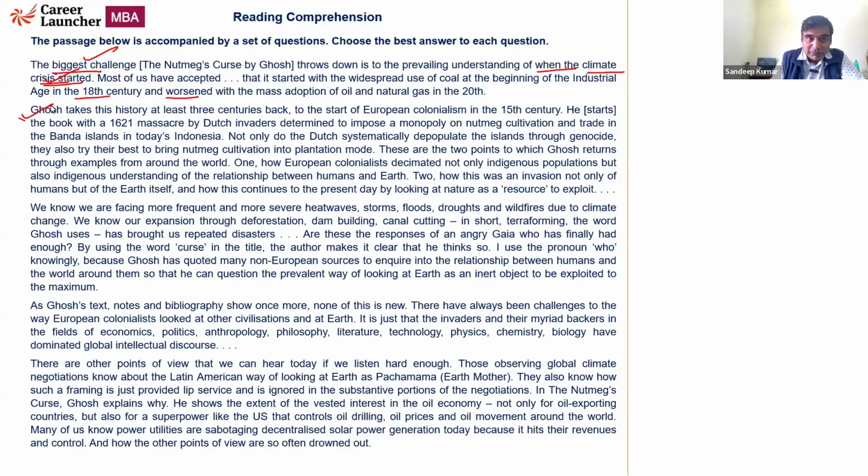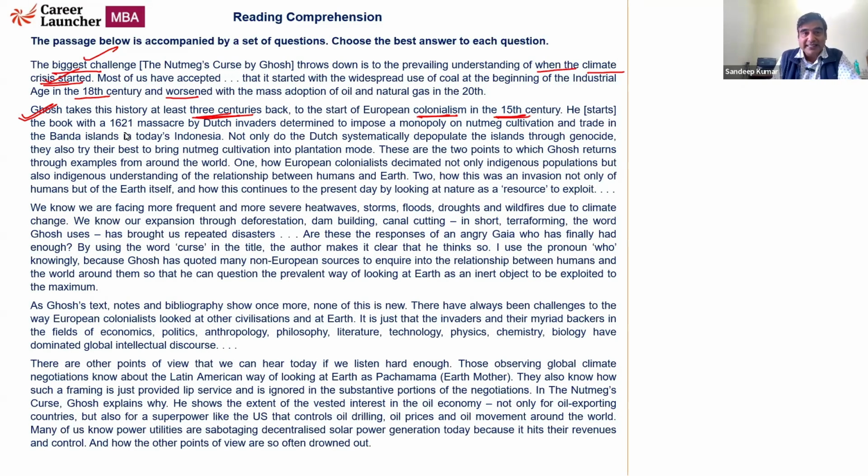Ghosh takes the history. Now, this is possibly the most important point while we are answering the passage. Ghosh takes the history back at least 3 centuries, to start with the European colonialism in the 15th century. So our prevalent understanding, 18th century, Ghosh takes us 3 centuries back, 15th century. Okay? As to when the climate crisis started.